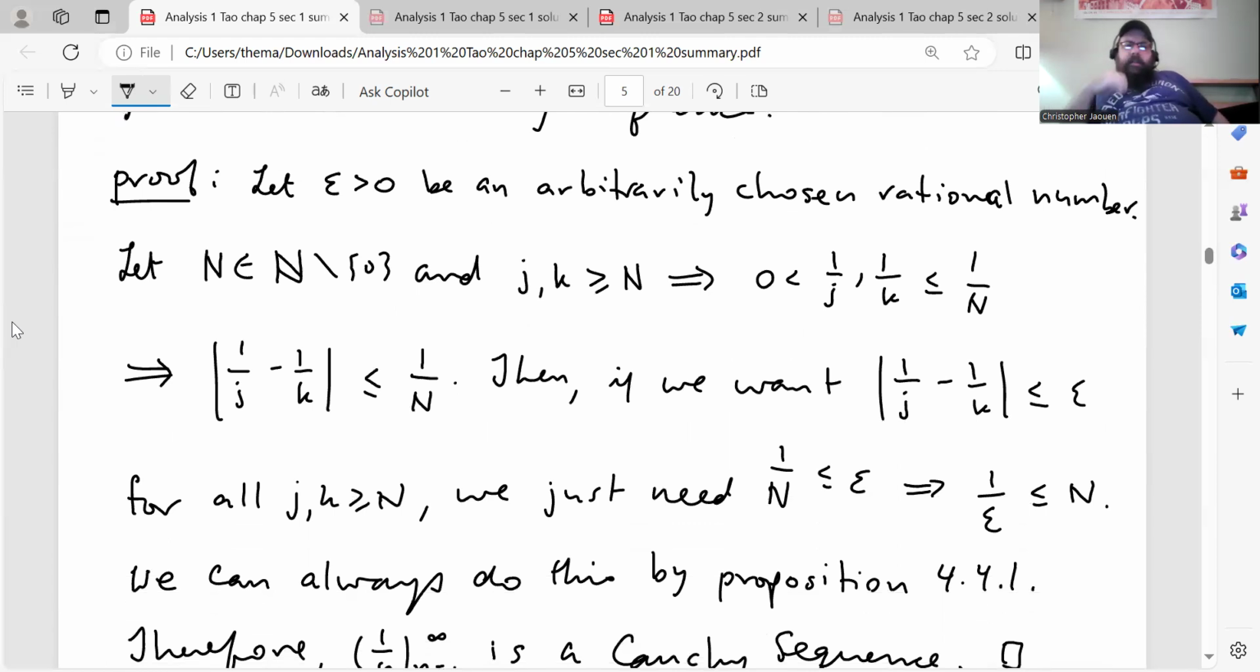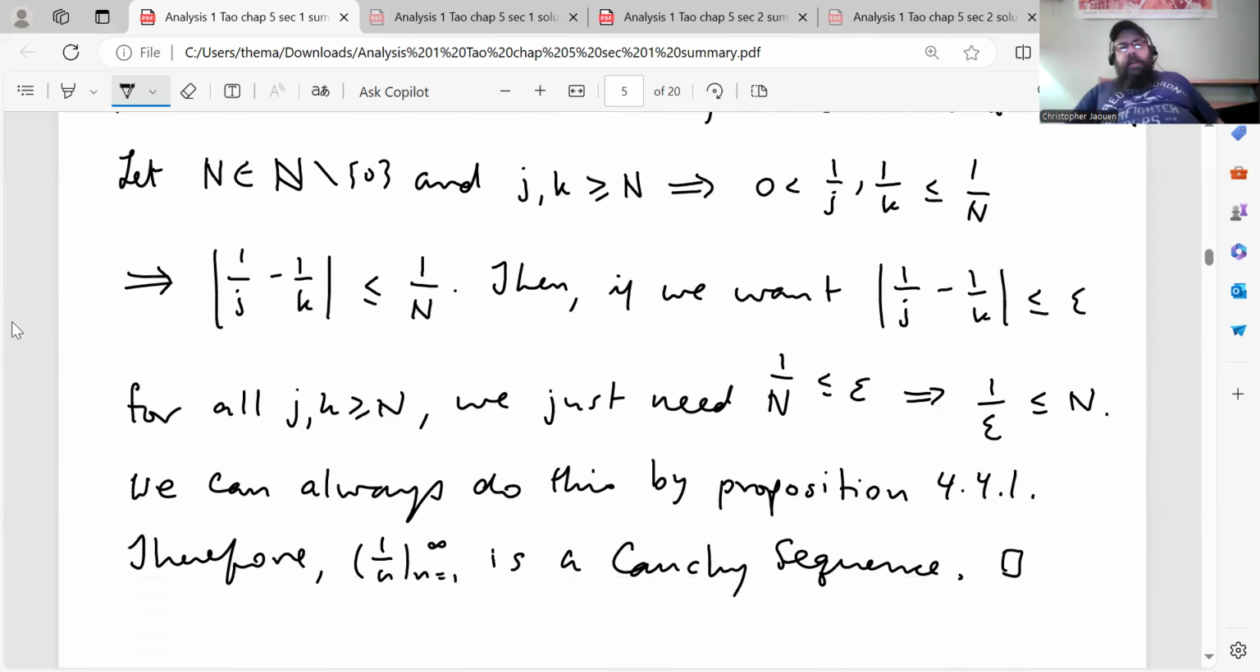Let epsilon greater than 0 be an arbitrarily chosen rational number. Let capital N be a positive natural number, and j, k greater than or equal to N. That implies that 0 is less than 1 over j, and 1 over k is also greater than 0, and they're both less than or equal to 1 over N. So that implies the distance between 1 over j and 1 over k is less than or equal to 1 over N, right? Because if you subtract a number that's less than 1 over N from a number that's less than 1 over N, you get something that's less than 1 over N in magnitude.